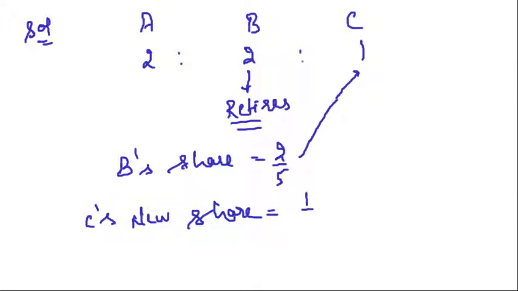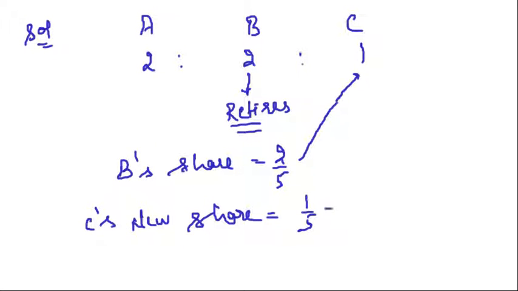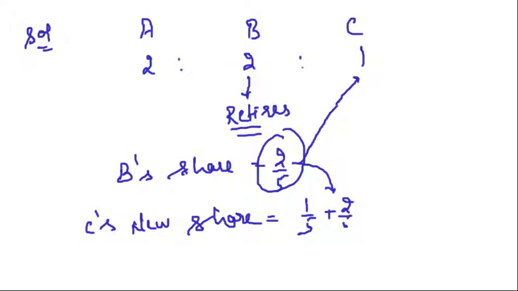What is the old share? 1 by 5. Acquired share, this whole share of B, right? 2 by 5. So this comes to 3 by 5.